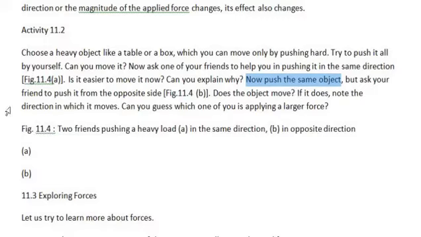So will the object move? The answer is no. The object will again not move because both are pushing it in the opposite direction. So the force will be cancelled and it will not move.